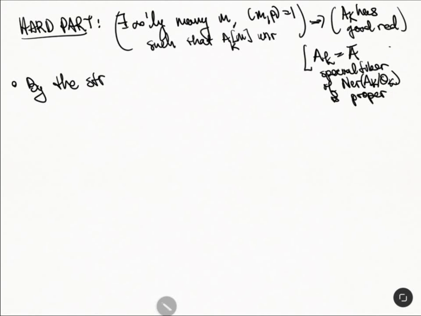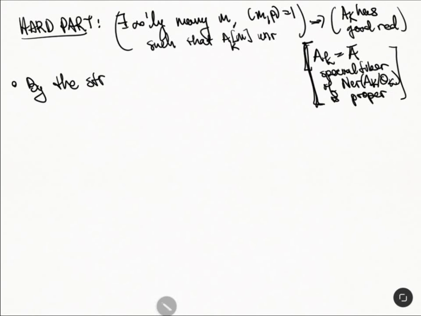So we have the generic fiber is proper, we have the special fiber is proper, and then I think to show that the Néron model is actually an abelian scheme, we need connectedness,